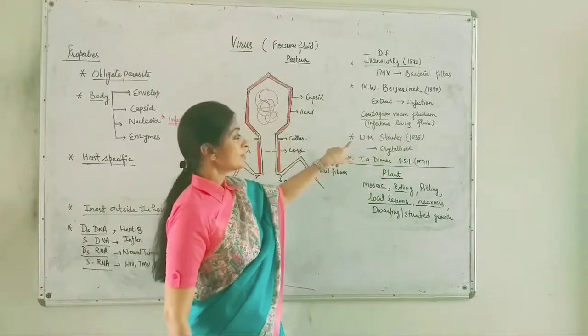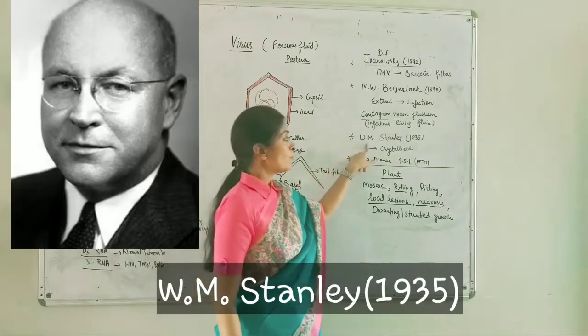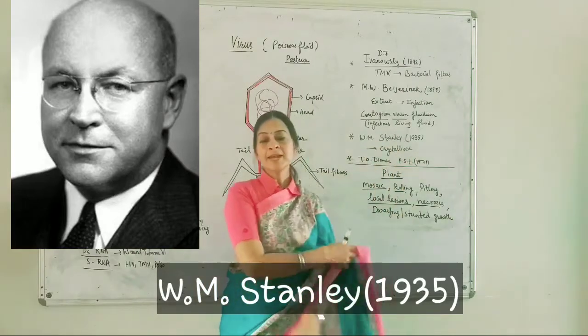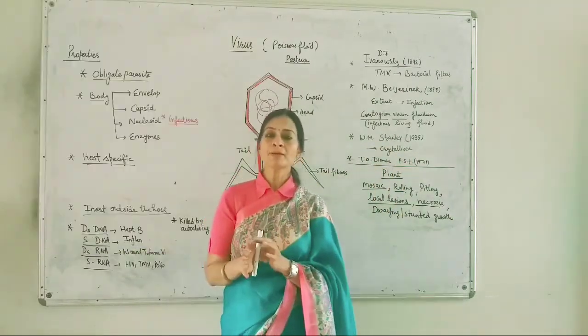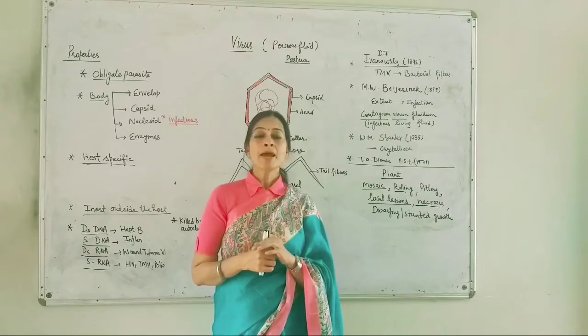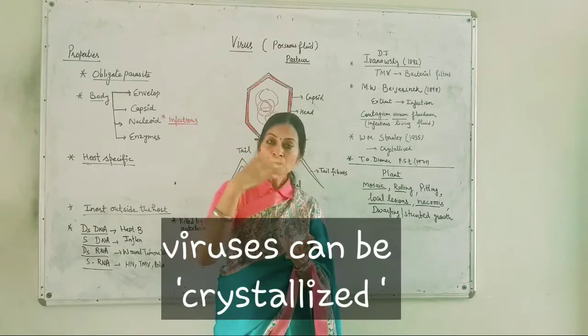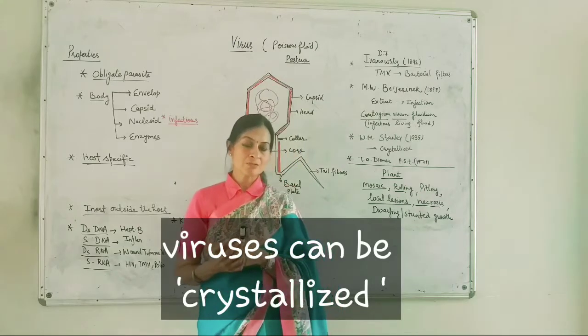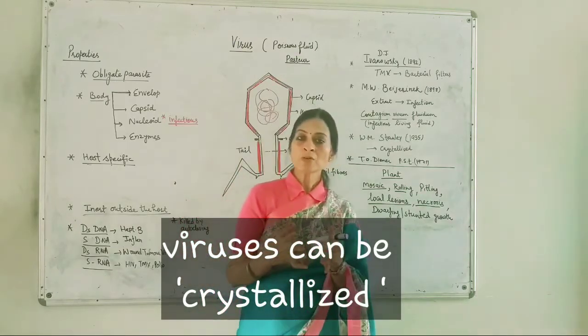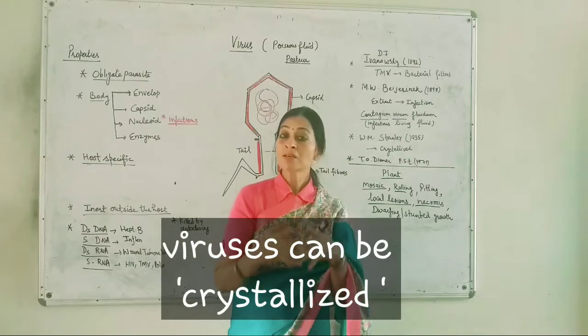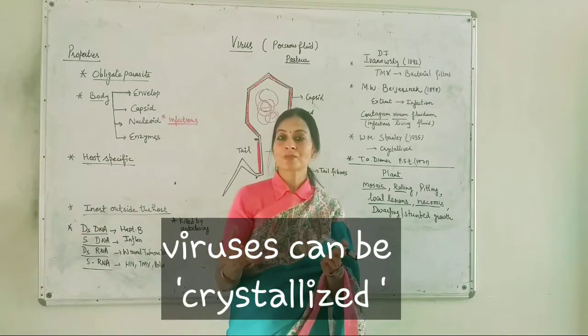Okay? And the third scientist's name is W.M. Stanley. In 1935, he provided very important information: while experimenting on these viruses, he observed that these viruses can be crystallized.